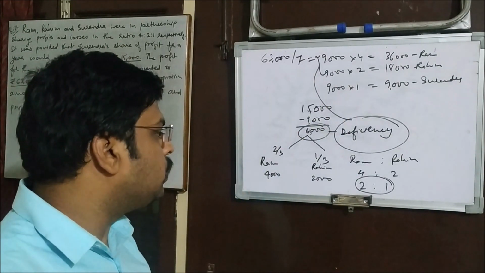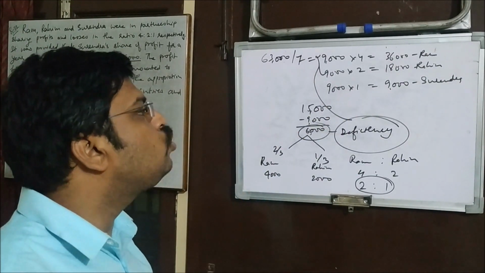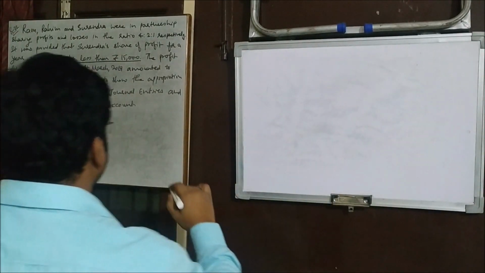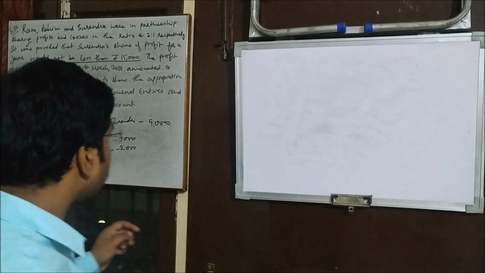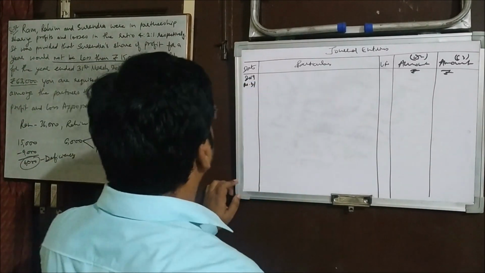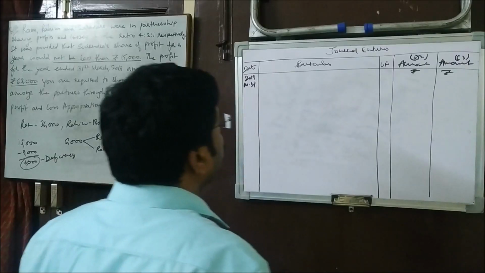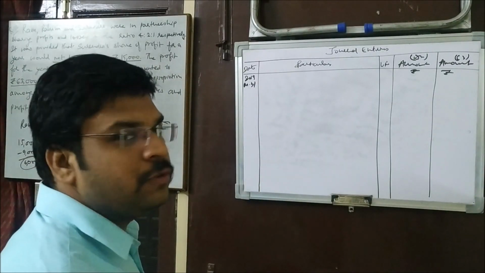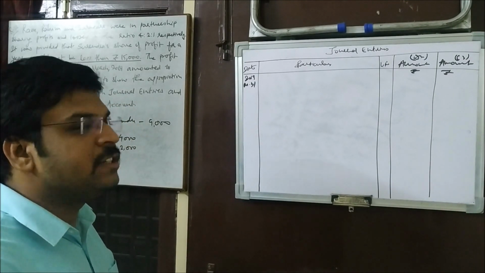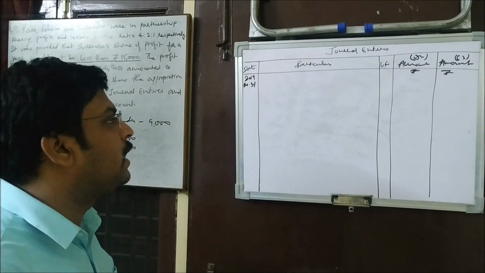Alright, so now the question arises how to pass journal entries for this. So let's have a look. I just write it down here. Okay, so we can mention the date here, 2019 March 31. Now the same entry will be passed here like we used to do in case of profit and loss appropriation account while distributing the profit among the partners.